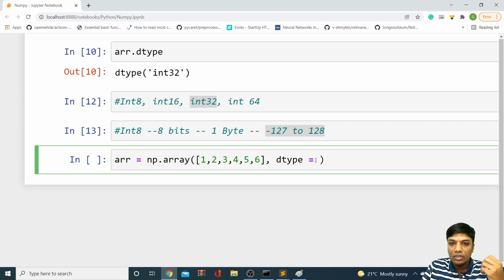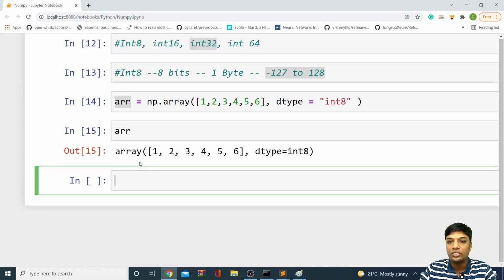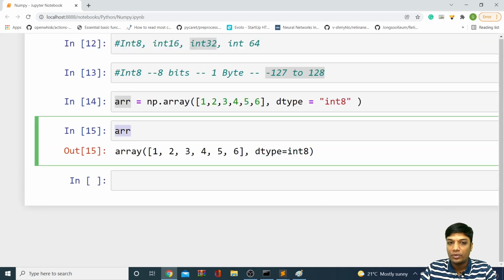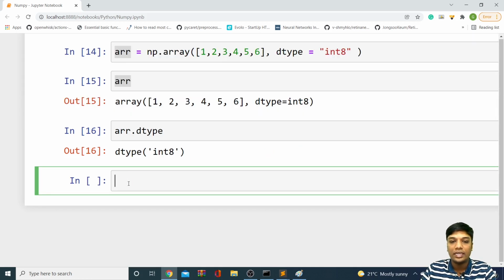Okay, so if I want to make my array int 8, let's say like this. In this same function, I have to use one more attribute called dtype, and I have to explicitly tell that I want to use int 8. So if I say like this, my array of dtype will be int 8. If you see here, you can see it is int 8. And if you say arr.dtype, it is int 8.